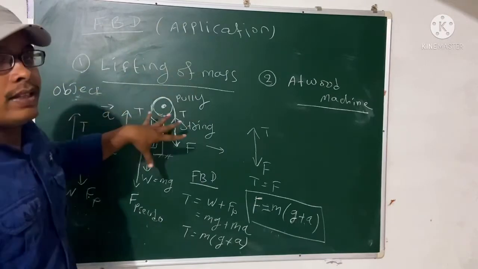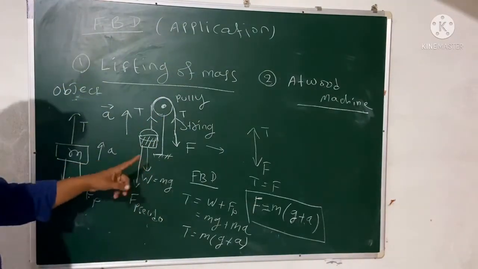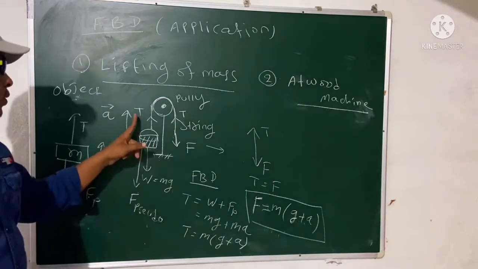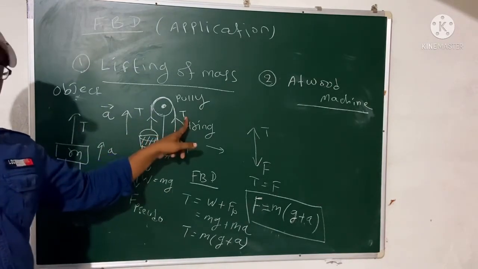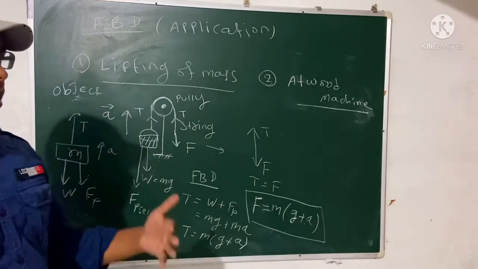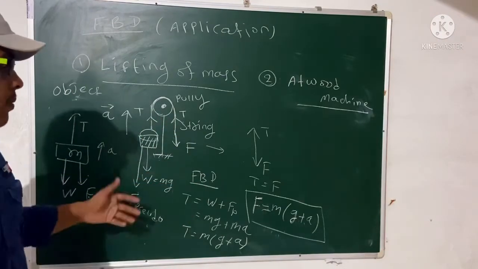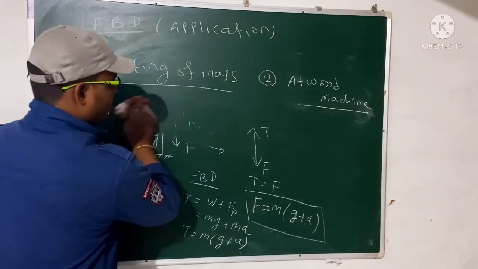So this is the physical thing of your FBD, lifting of mass. Remember here one string is there, so here the tension will be same because the string is the same. We will discuss later, in the problem section, if two strings will be there, then what will happen. So this is your lifting of mass.